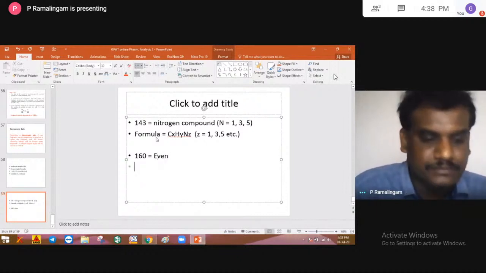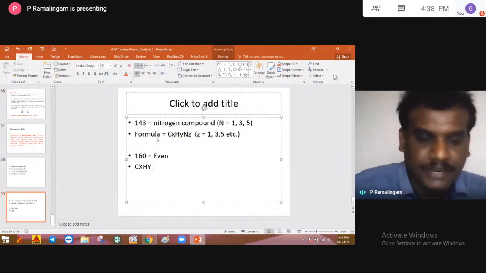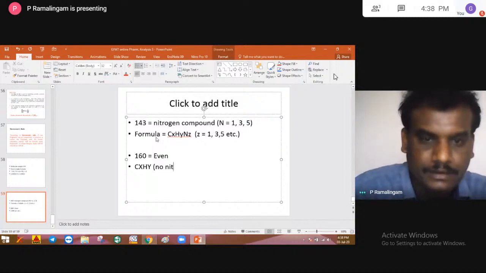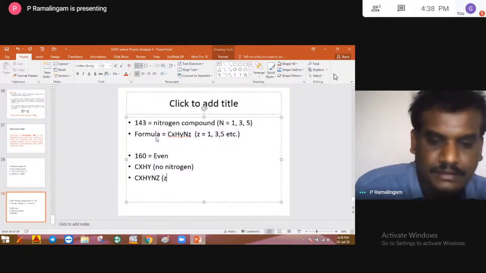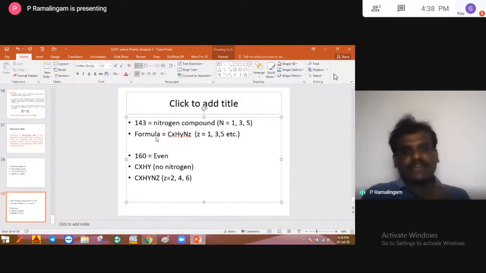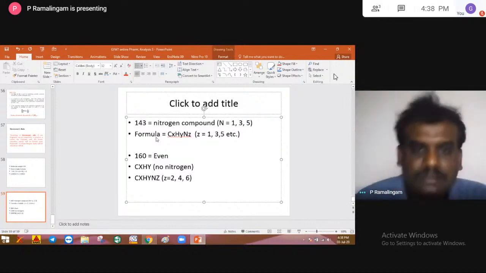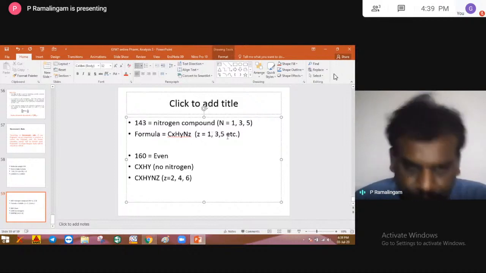There are two possible formulae: CxHy, which means no nitrogen, or CxHyNz, where z must be 2, 4, 6. So based on the molecular weight, if it is odd, the possible formula is CxHyNz with nitrogen 1, 3, 5.